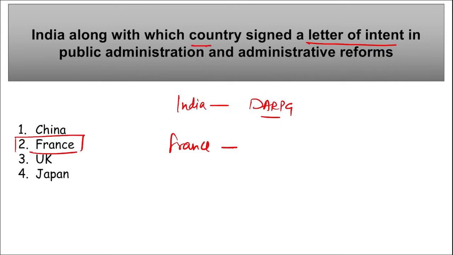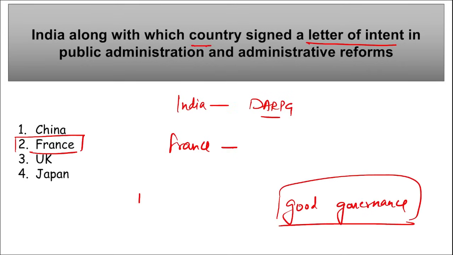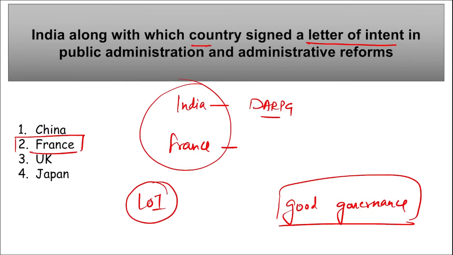They together recently signed a letter of intent, and this letter of intent was to enhance the bilateral relationship between India and France through various visits. And here the focus will be on administrative reforms, good governance, research, publications, capacity building programs, and basically we can say on good governance, correct? So for this, a letter of intent was signed between India and France. So the right option here becomes option 2.